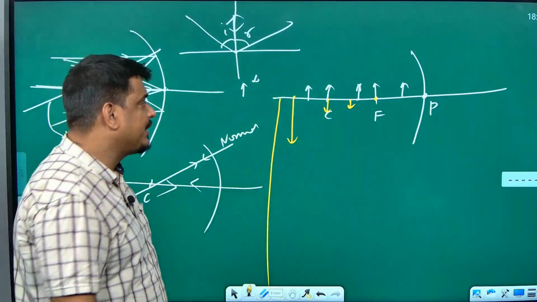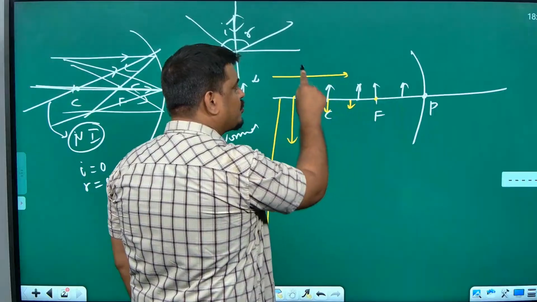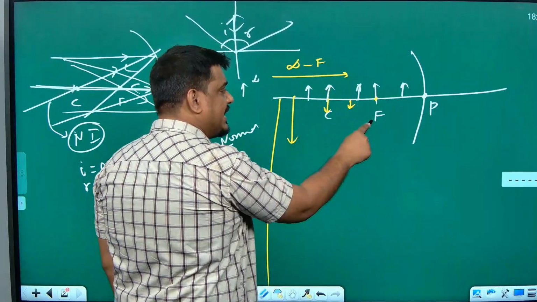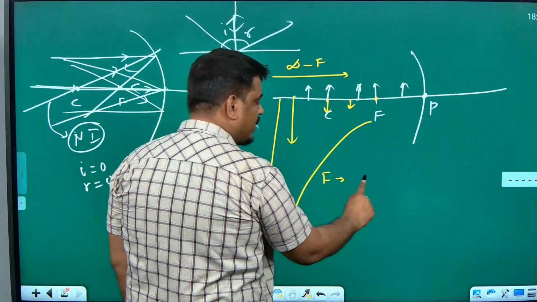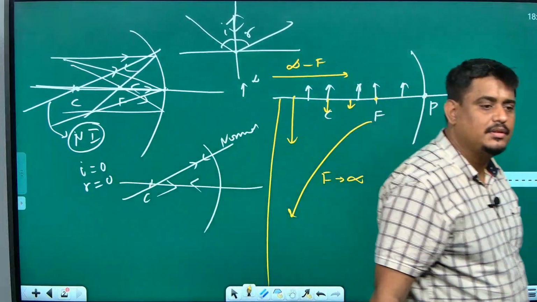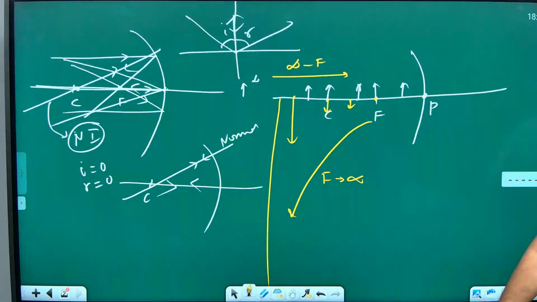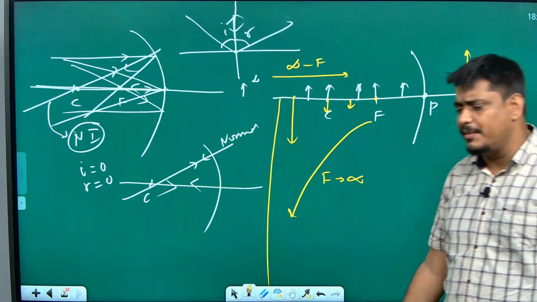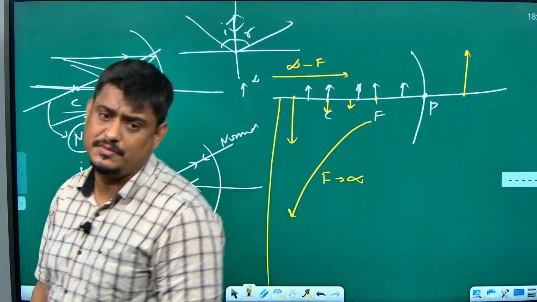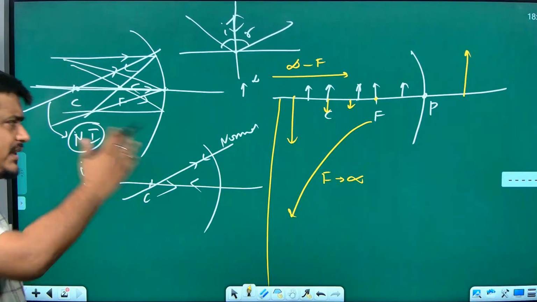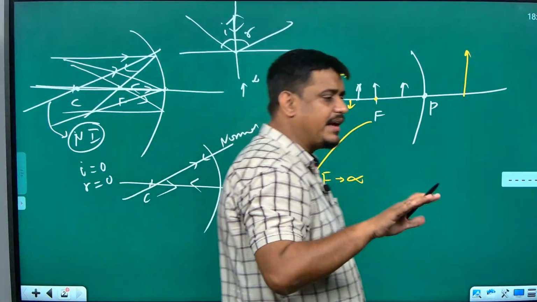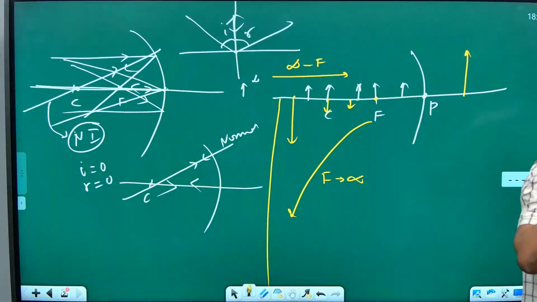A simple way of remembering is, as the object is approaching from infinity to focus, image is approaching from focus to infinity, and it's becoming bigger, bigger and bigger. If the object is between F and P, then image forms inside the mirror or behind the mirror, virtual, erect and enlarged. These are all the image ray diagrams of concave mirror.